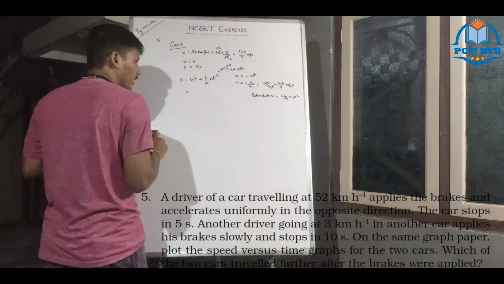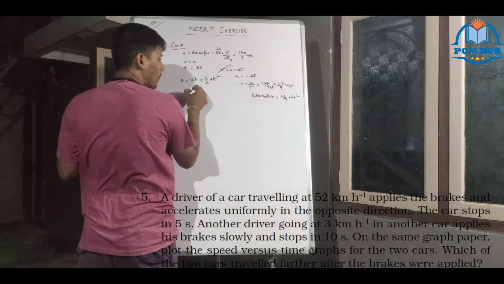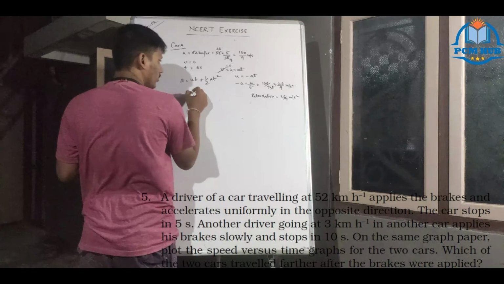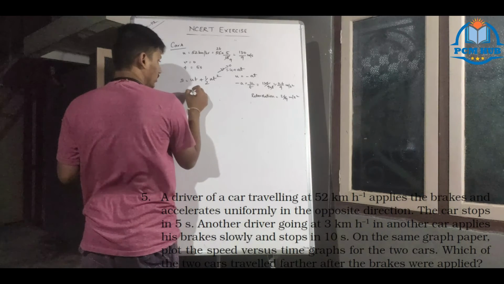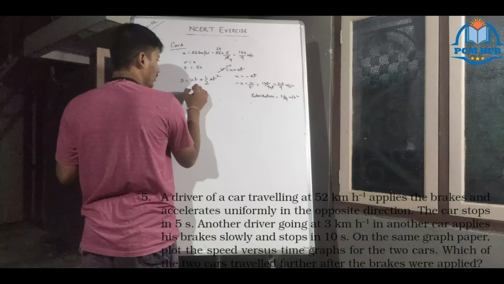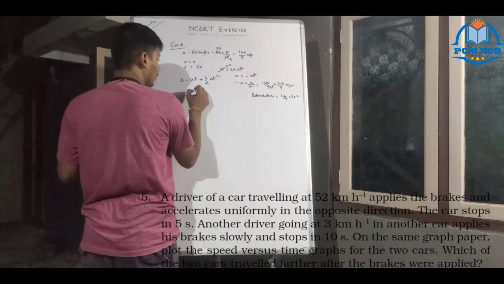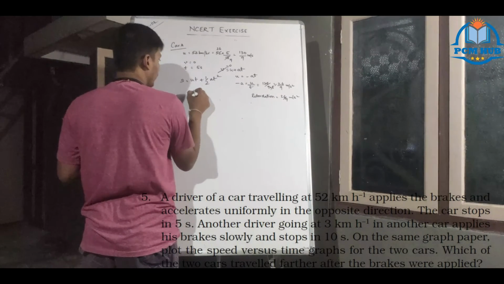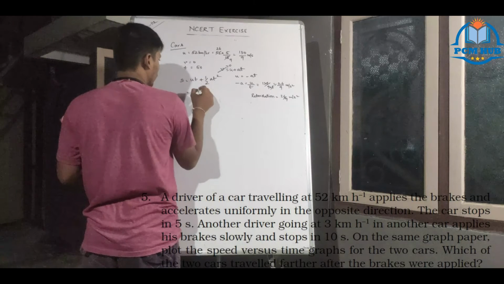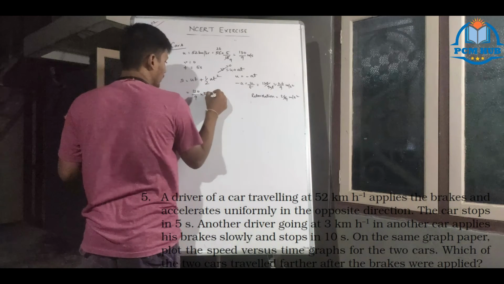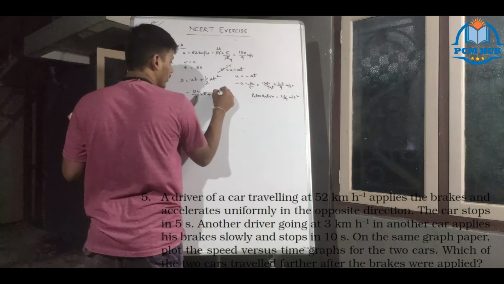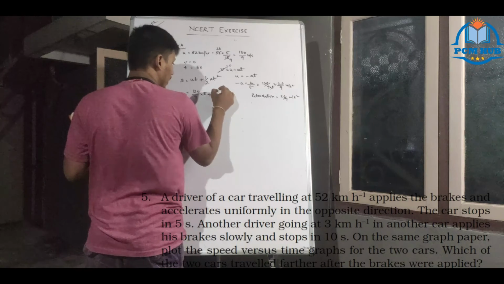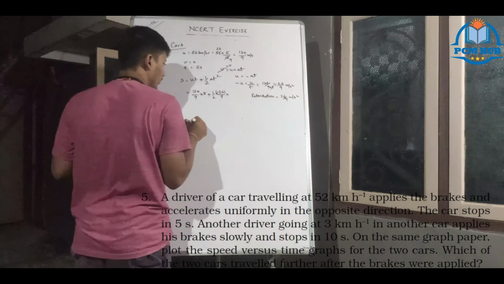So now you are putting S equal to UT. What is U? U is 130/9, T is 5, plus half into A, 26/9 in the minus direction, into T square.